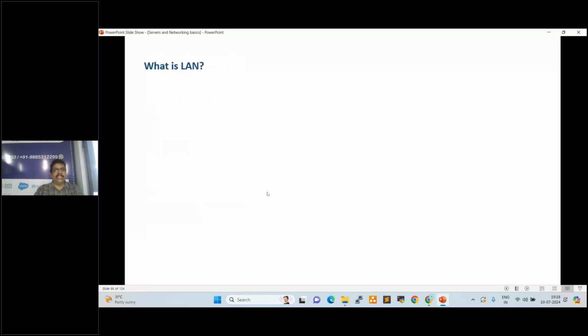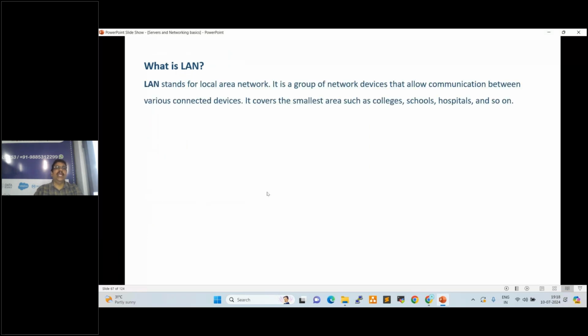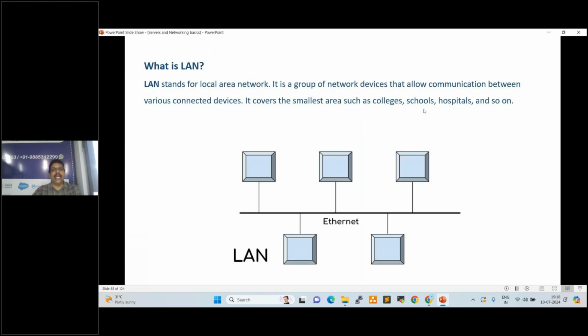What is LAN? Second one, LAN. Local area network is a group of network devices that allow communication between various connected devices. It covers the smallest area such as colleges, schools, hospitals, and so on. See here, so LAN, local area network, through an RJ45 cable you can connect systems to share the resources, to access the resources.